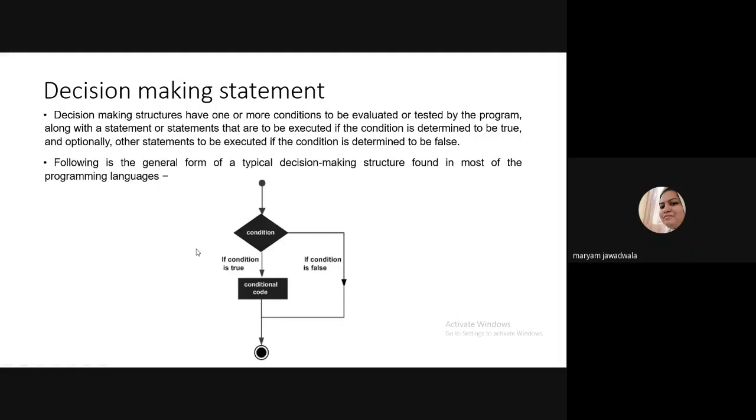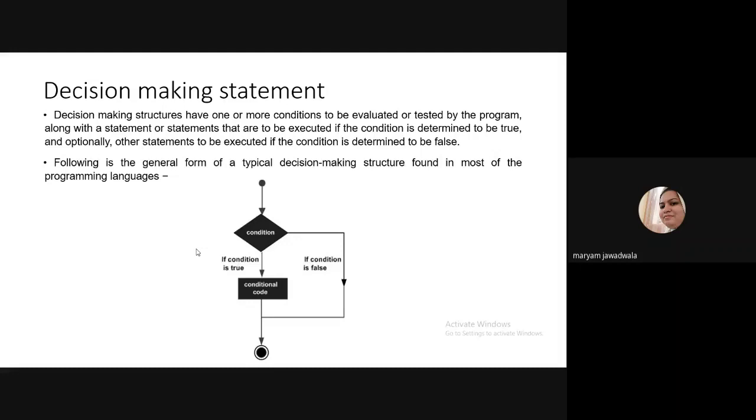Okay, so this is a decision-making statement. I hope you understand the difference between decision-making and control statements. Control statement means what? Loop statement and decision-making statement. Loop statement means what? You need to execute a block of statements n number of times. But in a decision-making statement, the block of statements is executed only once.